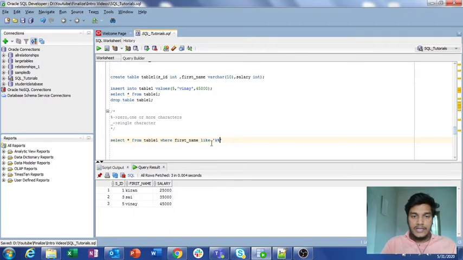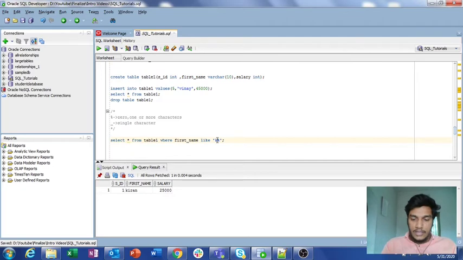That means starting with k and followed by any number of characters. Now let us see what is the output of it. If my assumption is correct, that means starting with k and followed by multiple characters, we have only one row related to that, that is nothing but Kiran. Now let us execute this. If we execute this, then we got only one row, that is Kiran.